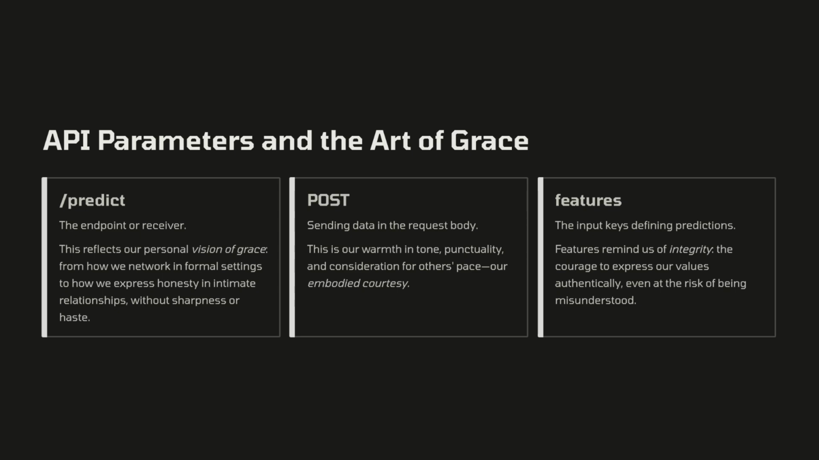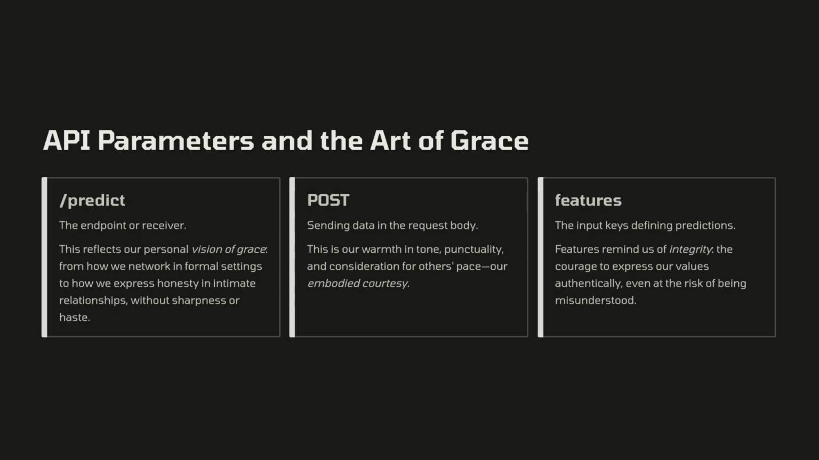APIs work with the following parameters. /predict, the endpoint or receiver. This reflects our personal vision of grace, from how we network in formal settings to how we express honesty in intimate relationships, without sharpness or haste. POST, sending data in the request body. This is our warmth in tone, punctuality, and consideration for others' pace, our embodied courtesy.